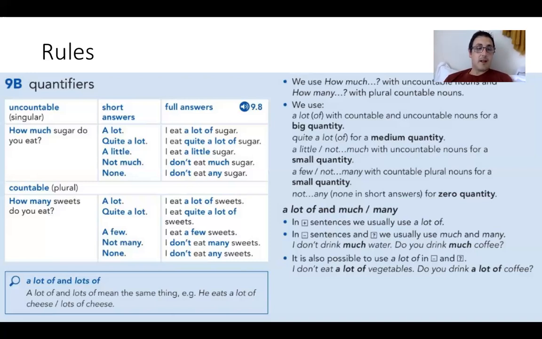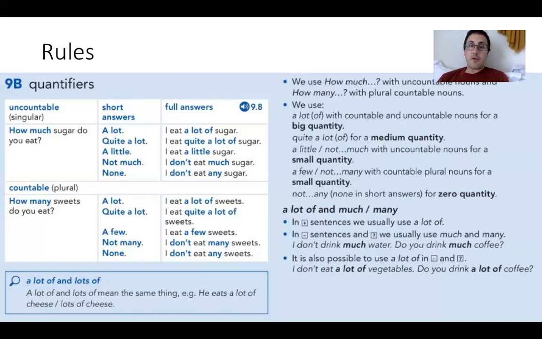And then we have a lot of and lots of. A lot of and lots of mean the same thing. So he eats a lot of cheese, or he eats lots of cheese. Just be careful of one thing here. You either say a lot of whatever it is, or lots of whatever it is. But don't say a lots of, because that doesn't work. It's simply lots of or a lot of, and that's the same meaning. That's all.